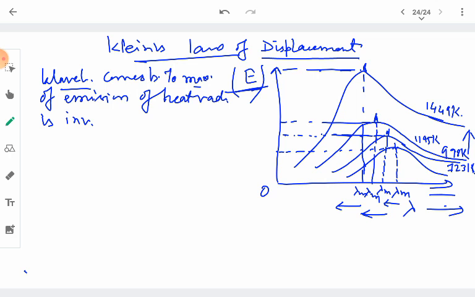Which wavelength? The one corresponding to the highest intensity or highest energy.